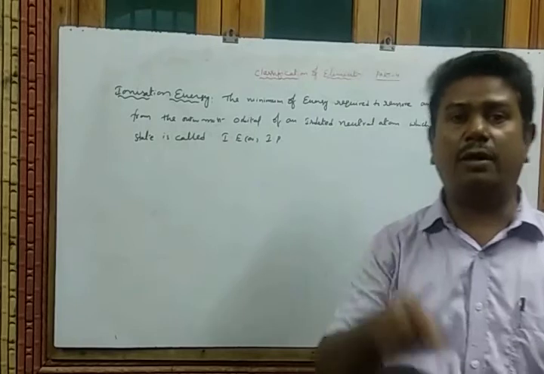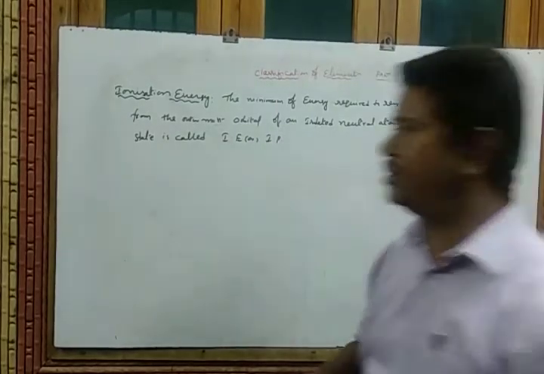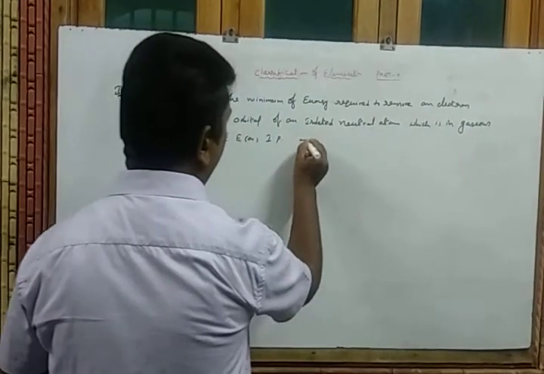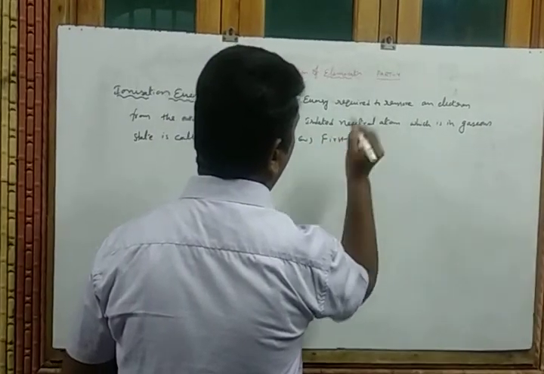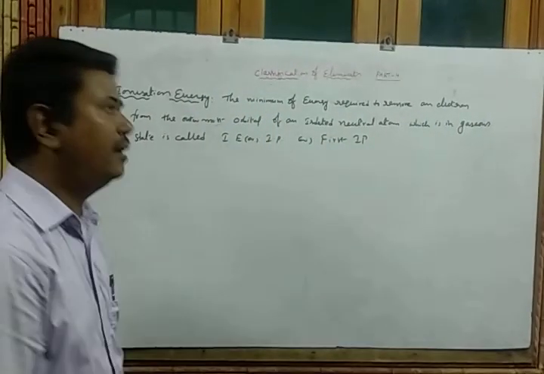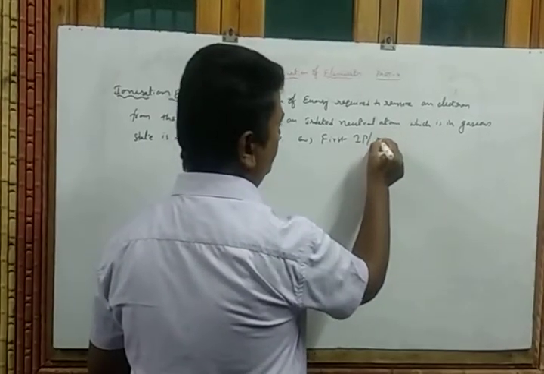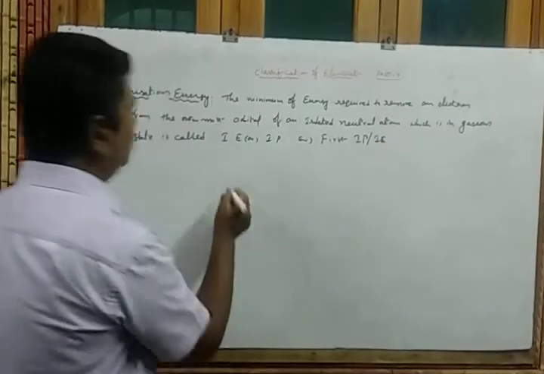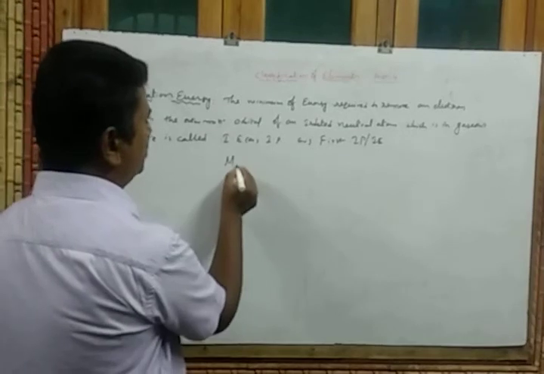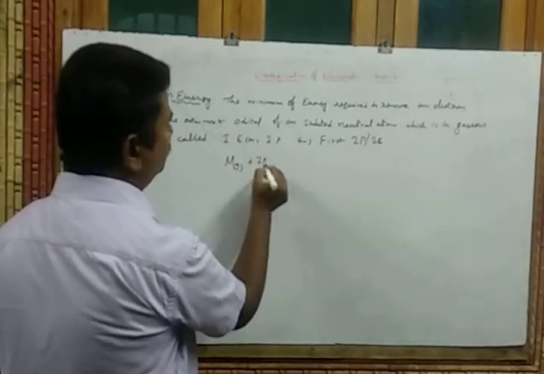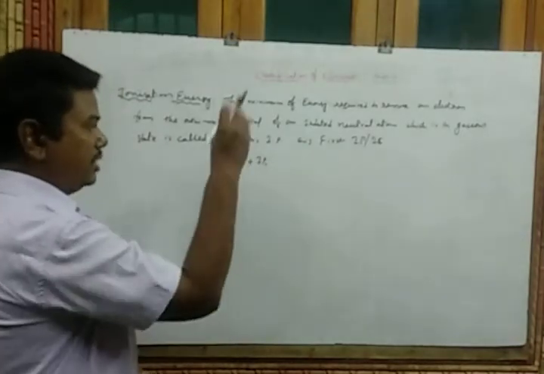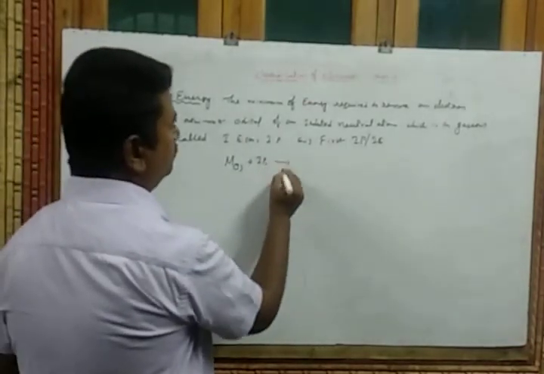It is also called the first ionization potential, first IP or I, ionization energy. That means if an element is in gaseous state, while you are supplying some IP1, that means an amount of energy, then what happens?